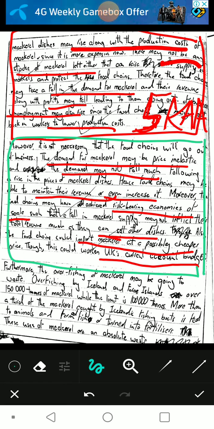So first of all, it mentions that food chains may not go out of business, because that is the first counter of the argument I have mentioned above. Demand may be price elastic, and I've explained all that, what price elastic demand means. So their revenues may be increased. This is the most solid point.